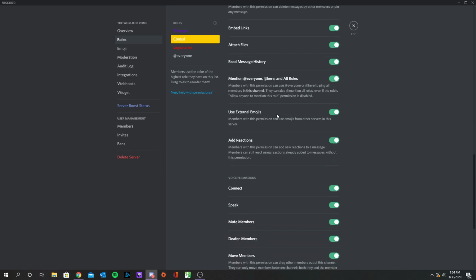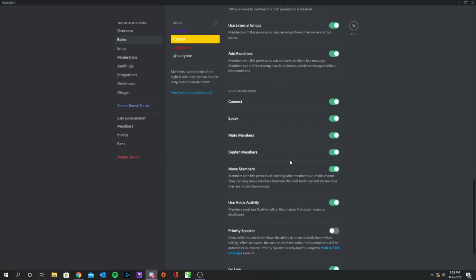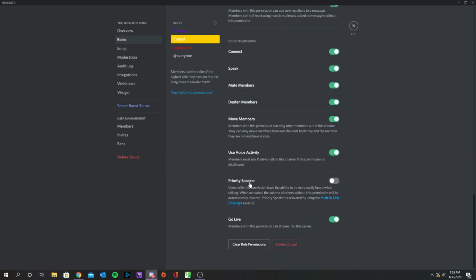Like I said, he gets all the same permissions. One priority thing that I gave you that I did not give Brandon was priority speaker, and I can do that as well. Essentially, priority speaker is if you have push to talk enabled on your keyboard, and that's literally just binding a key to where you can push to speak to everyone.